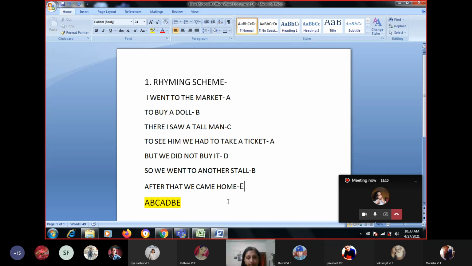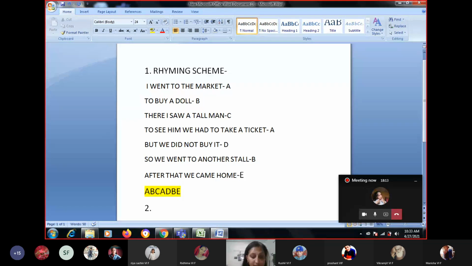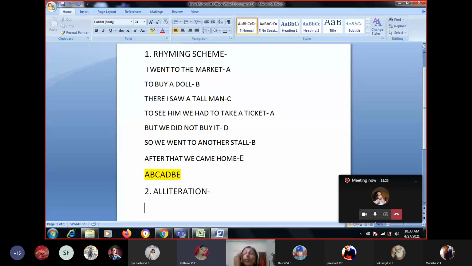Now let's move to the next one. The second poetic device that I'll teach you is alliteration. Do you remember what is alliteration? Two consecutive words with the starting letter the same.